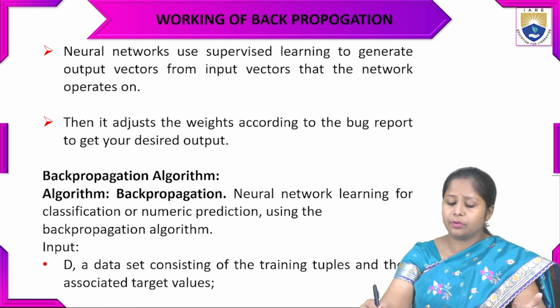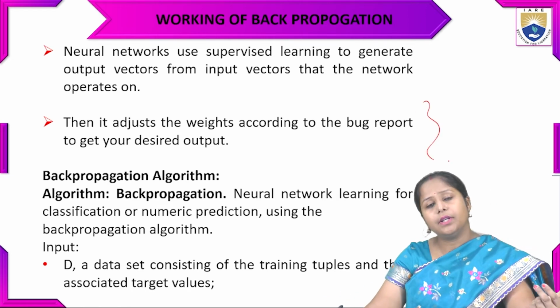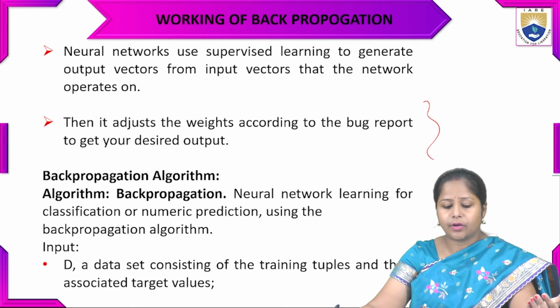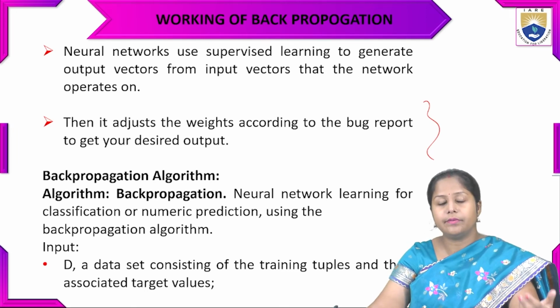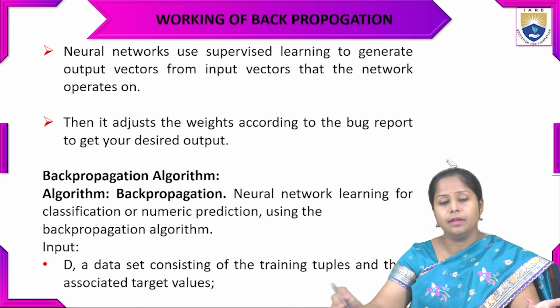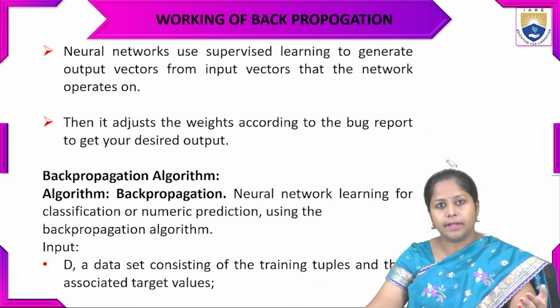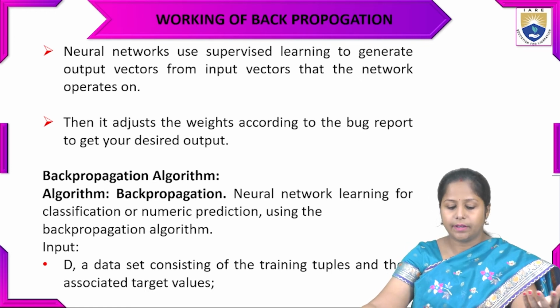Then it is going to adjust the weightage according to the error until we get the desired output. We have to adjust that weightage.